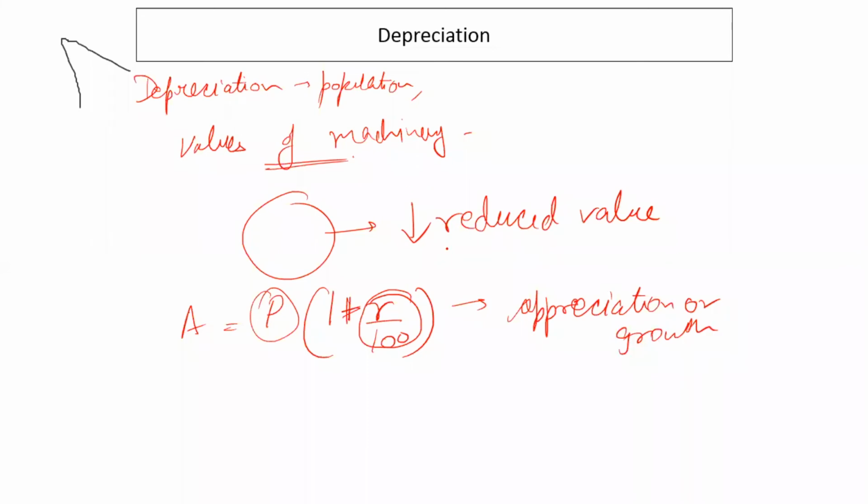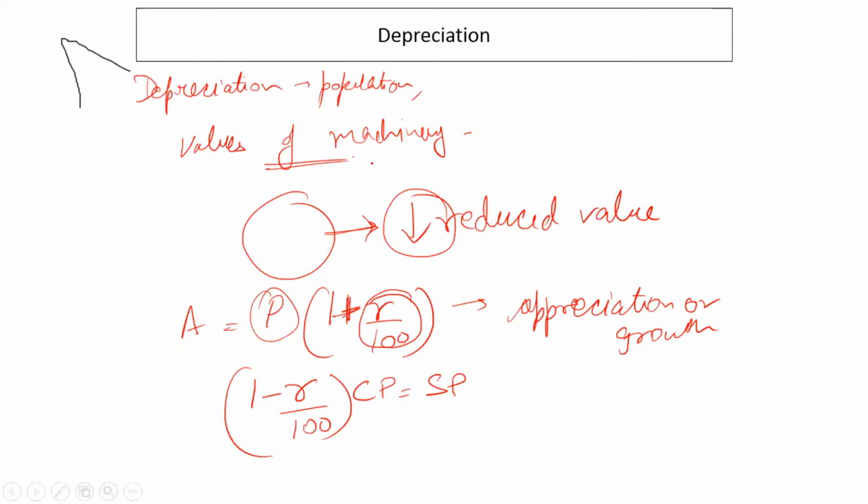But when the value is reduced, there is a reduction in the value. Of course, just like we did in loss and we subtracted rate of interest with CP to find out SP, we subtract this here also.